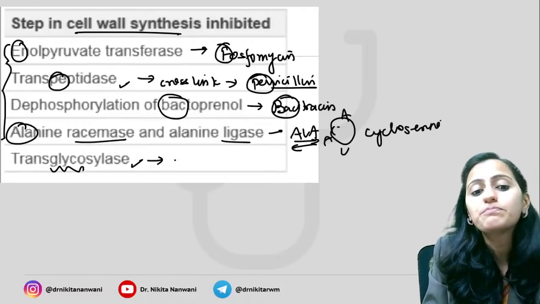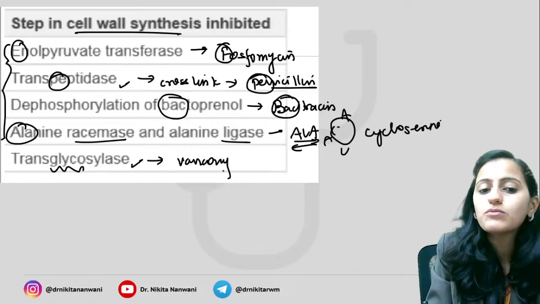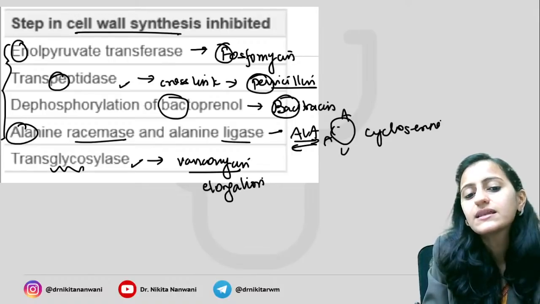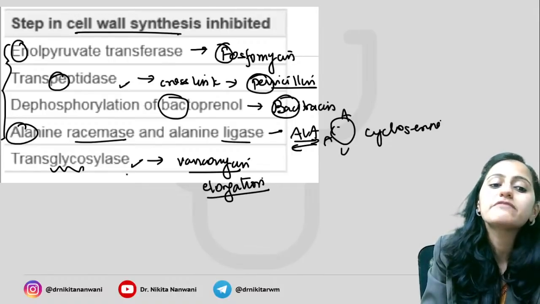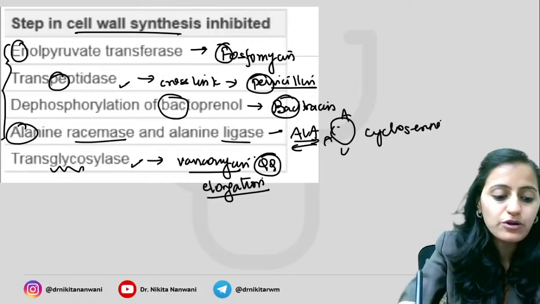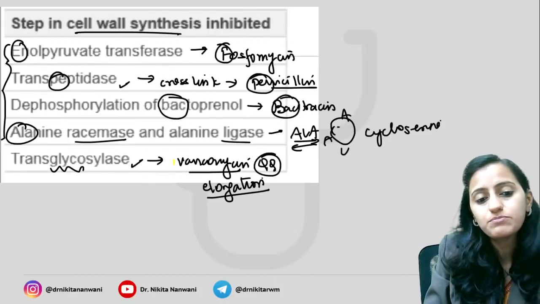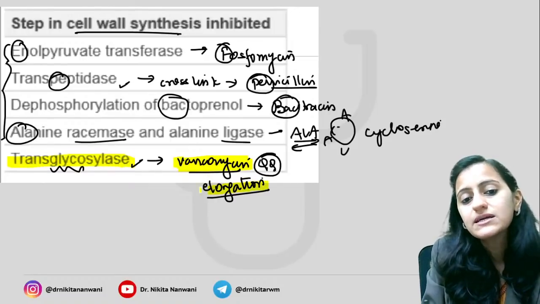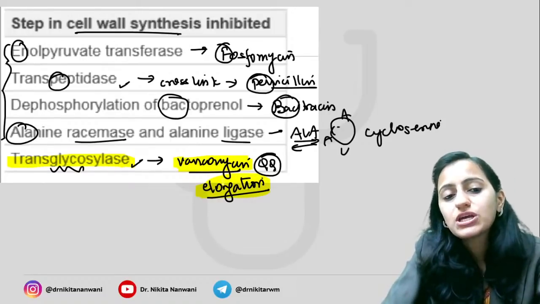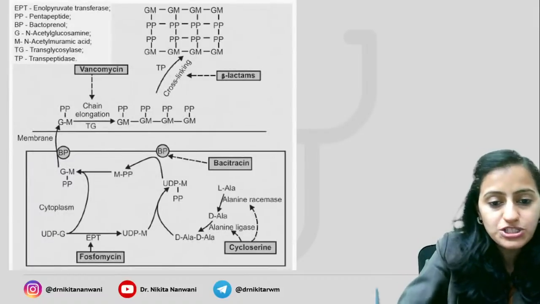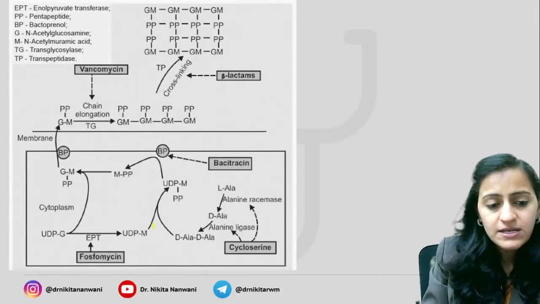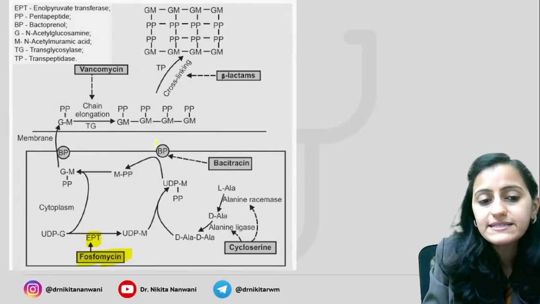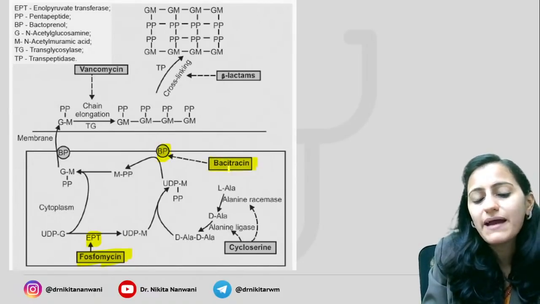Transglycosylase is your glycopeptide, which is vancomycin. It causes the chain elongation that is affected by vancomycin. This has been asked in one of the recent exams, so it's very, very important. Vancomycin acts by transglycosylase inhibition, and that is how it inhibits the chain elongation. So look at this one. You have your enol pyruvate transferase, that is your fosfomycin. Bactoprenol, you have bacitracin.